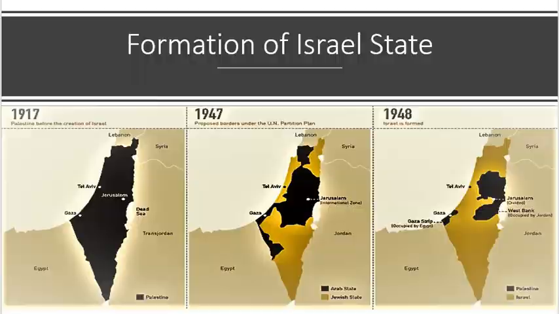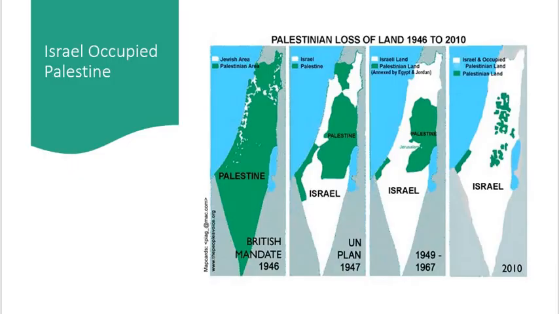So if you see the development in the formation of Israel, it started long ago, dating back to 1917, once the Jewish movement started. So in 1948, finally, Israel was formed. But what was the reason they chose the Palestinian land? Why had the Palestinians already moved from their places? There are so many questions that will appear.